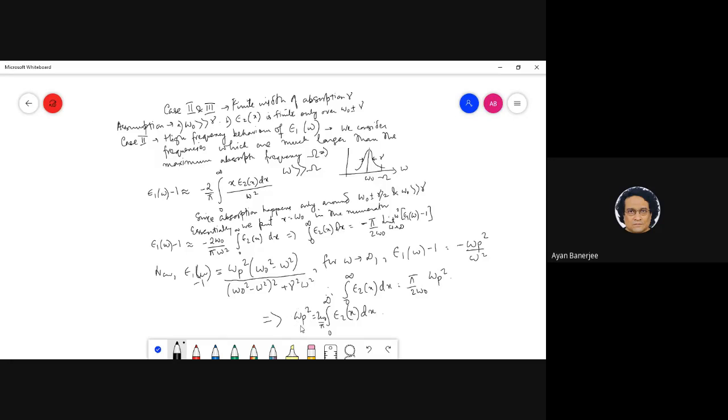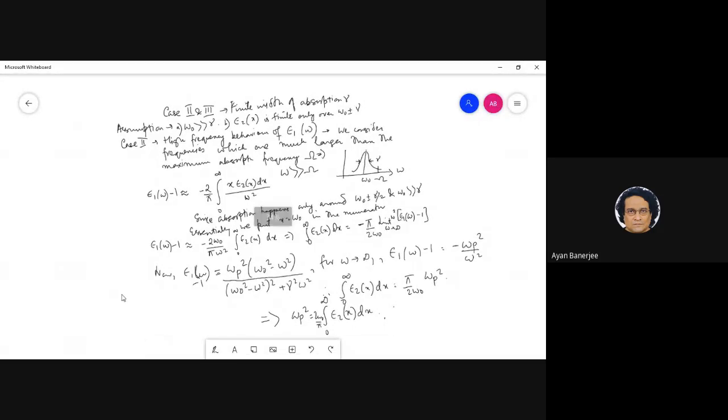So in general, if you do not assume this kind of simplification, where we have looked at only these very high frequencies of omega, typically you have, more generally I should say,